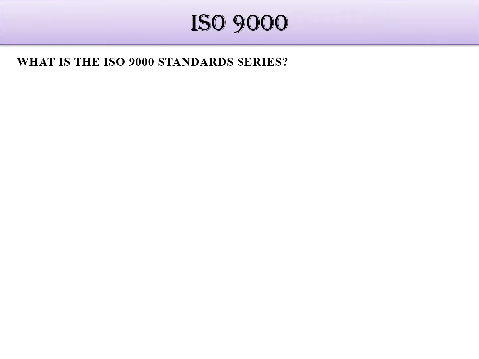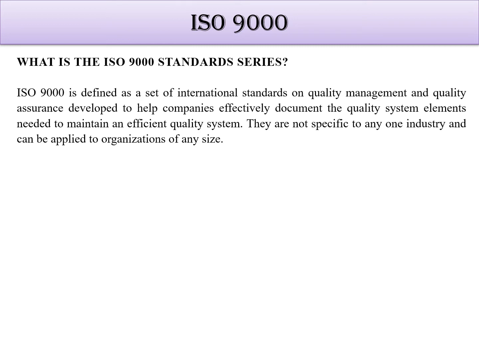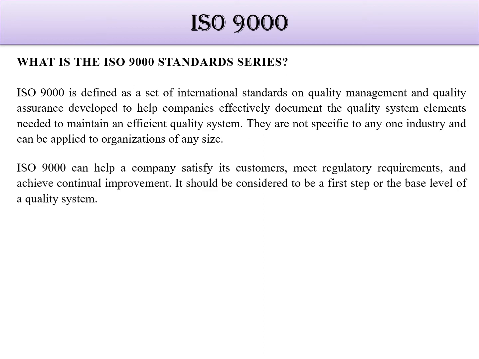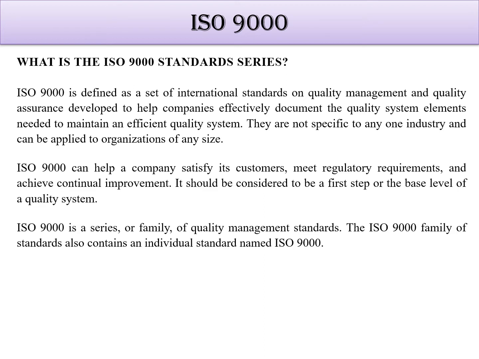So here the 9000 standard series we are going to discuss. ISO 9000 is defined as a set of international standards on quality management and quality assurance. These standards are basically meant to get a very high quality product to the customer. It will help the company to enlarge itself and it will help the customer to get a satisfied product. Okay. So ISO 9000 is a series or family of quality management standards.